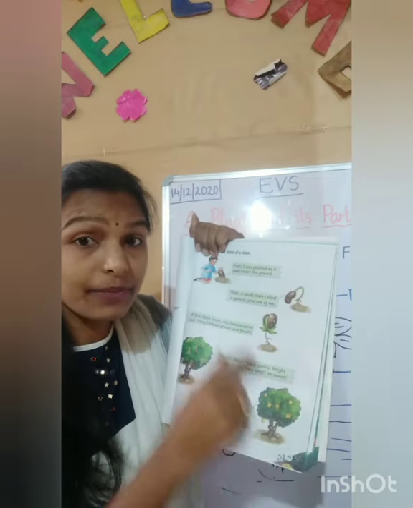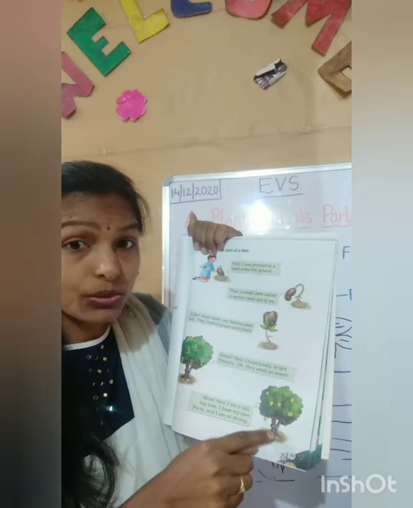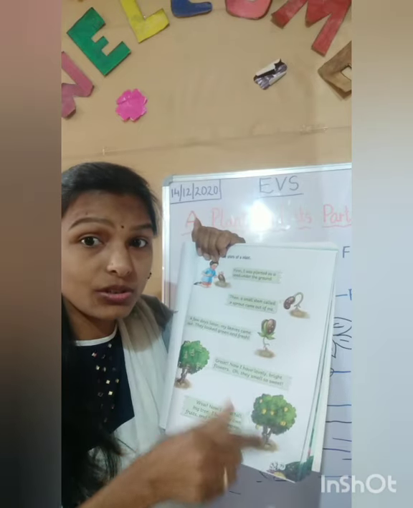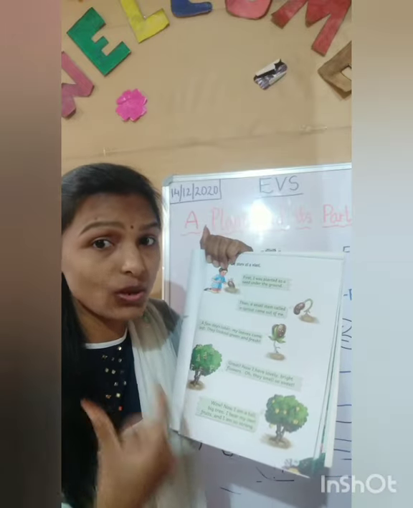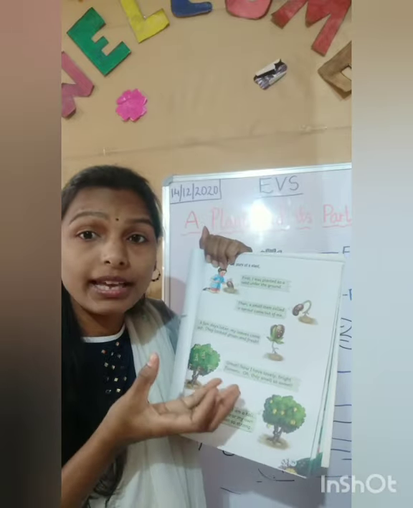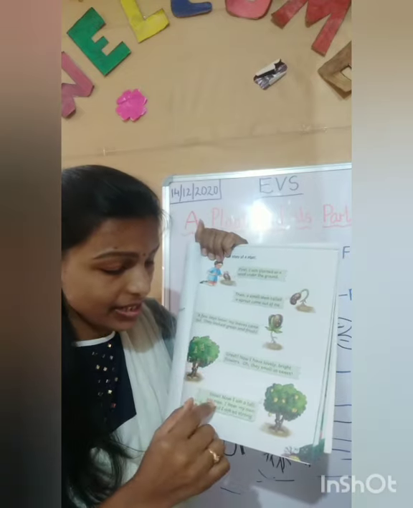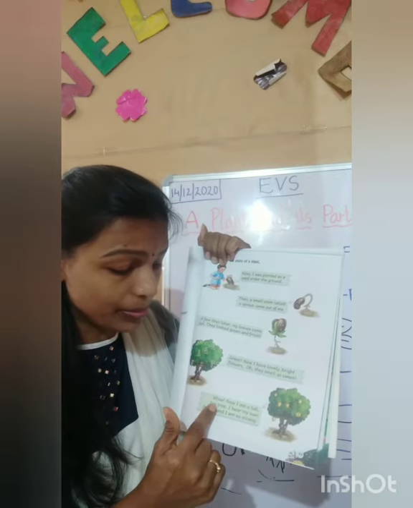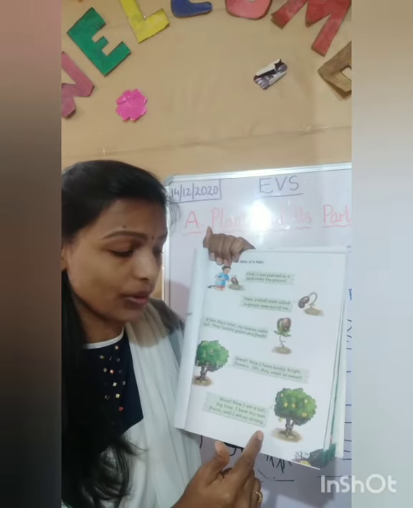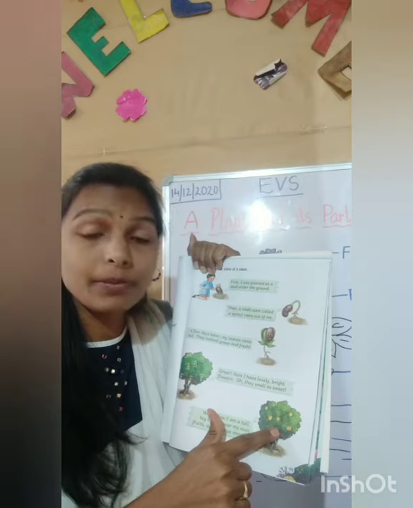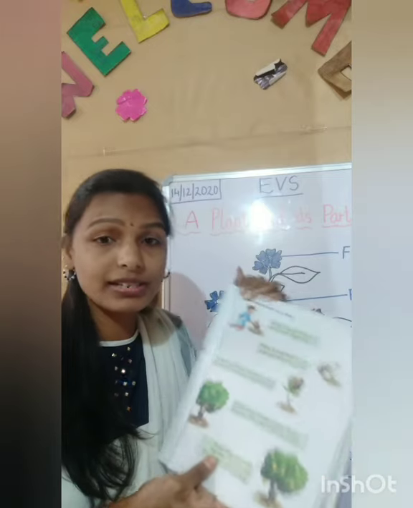See, from a small seed, it has converted into a plant. Then after that, to a big tree. So the tree is growing. Already I told you in living organisms, when we learned about living things and non-living things, that growing is a characteristic of living things. So plants are living things, right? Wow, now I am a tall big tree. I bear my own fruits and I am so strong. At the end of the day, what will plants give us? They will give us fruits, vegetables, flowers.